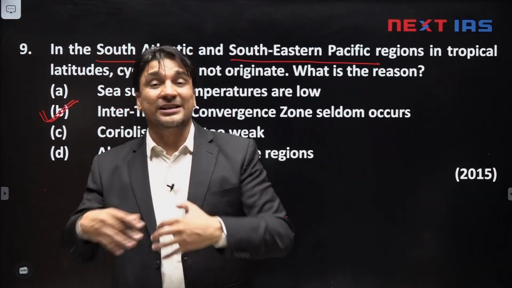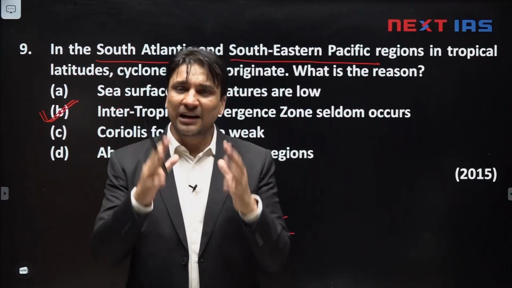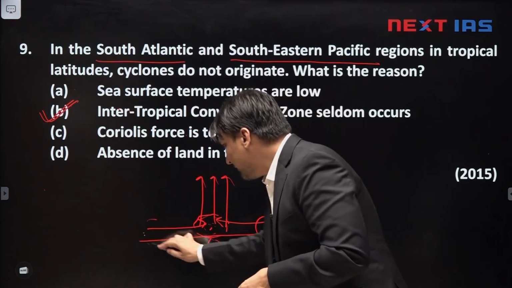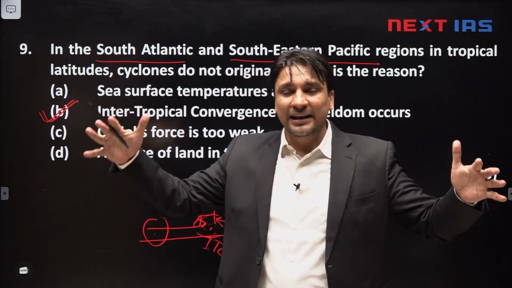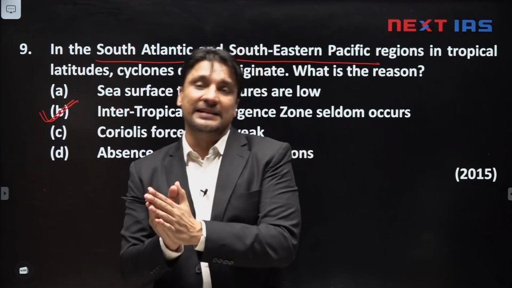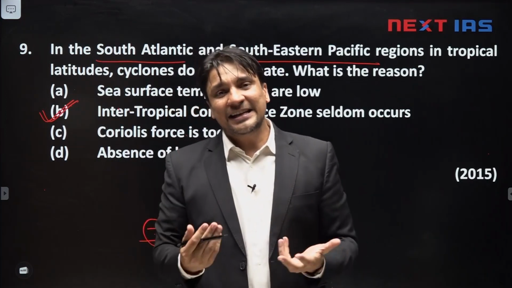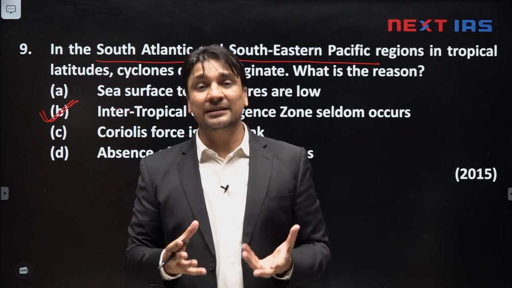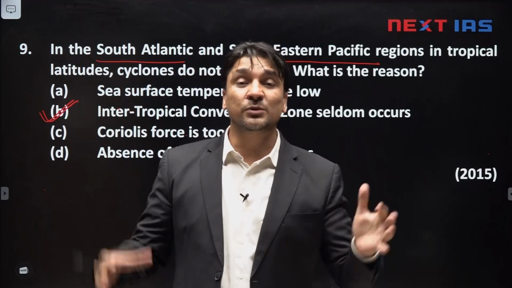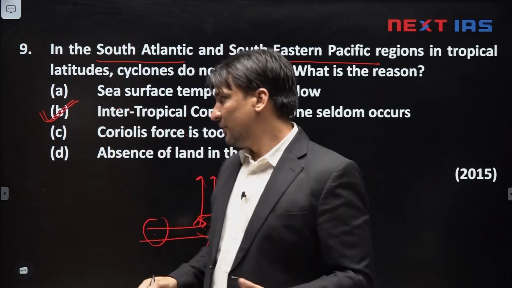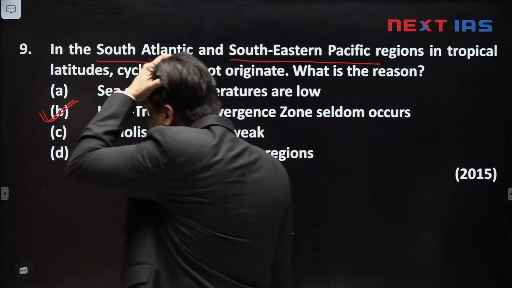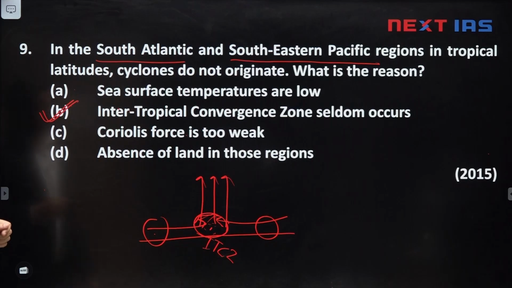Although some of the scholars, they support the first factor, I will always support the second factor, because in tropical areas maybe the temperature is high, but the winds, they sweep the moisture and latent heat and accumulate it in the ITCZ. The latent heat which is present in the water vapor in the air, that is the main source of energy for tropical cyclone. So, tropical cyclone will develop in those areas where a lot of vapor and latent heat is available. Okay. And that is present in which area? ITCZ area. So, in this question, B statement is correct.